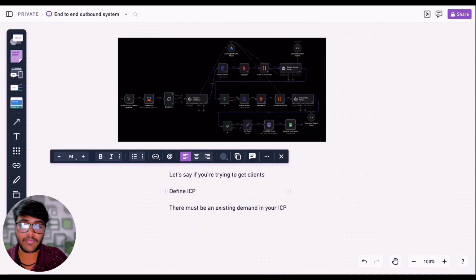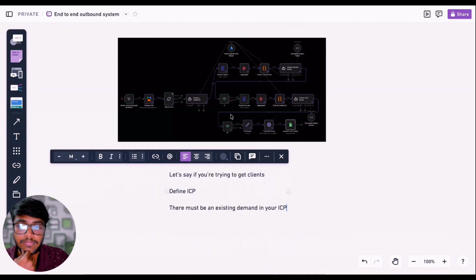Otherwise it goes into the void, where you will not get any responses from your cold outbound. If you understand this one single thing really well, your outbound results will multiply 3x or 4x compared to someone who is just doing spray and pray. Most people in outbound do the opposite. They gather a list of contacts, a list of leads, and then hit them in bulk, hoping they will get a really good response. That is not the case here.